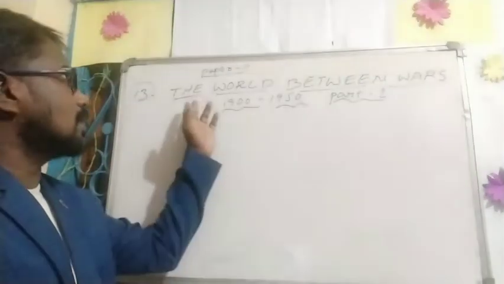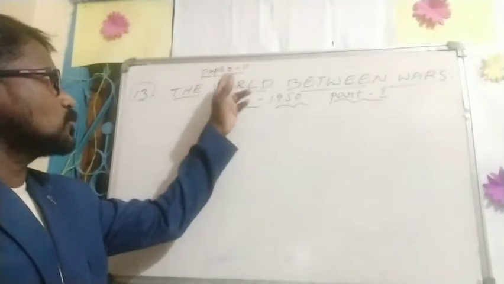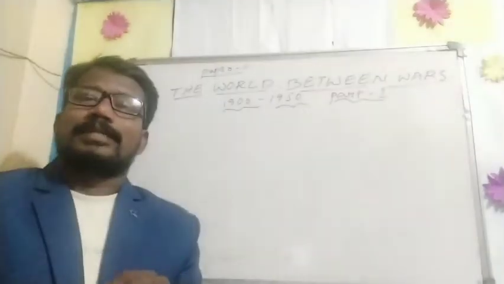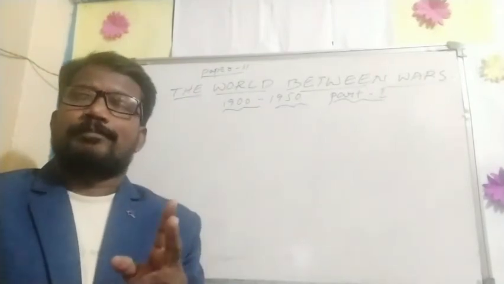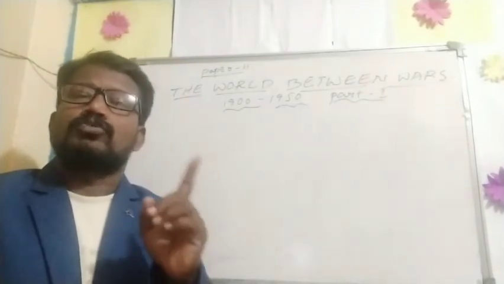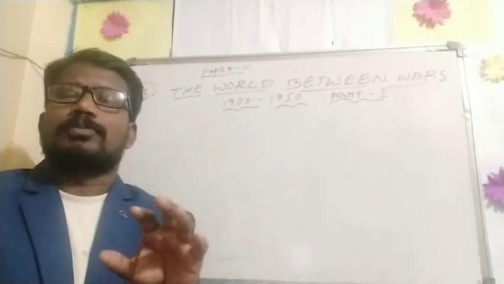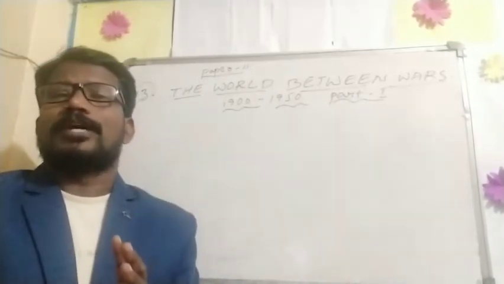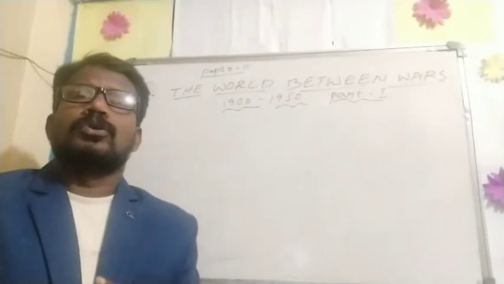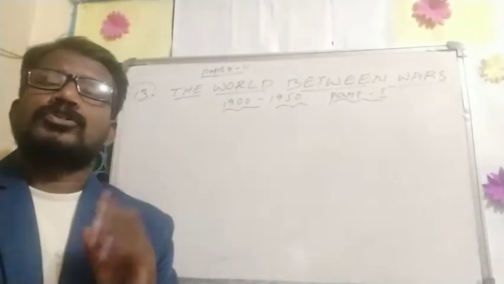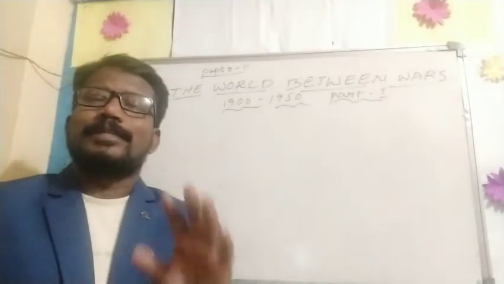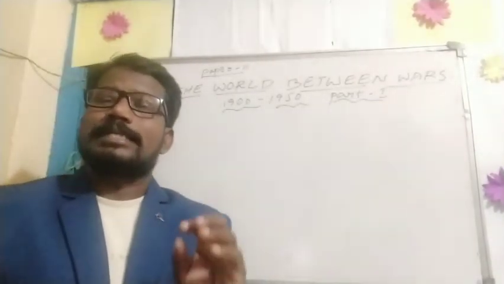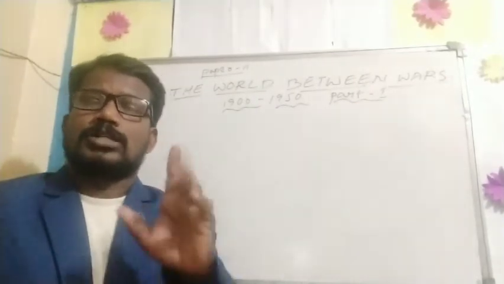So this is the paper 2 first lesson, the 13th lesson, because for 10th standard there are 2 papers. Lessons 1 to 12 belong to paper 1, and lessons 13 to 22 belong to paper 2 only. So now we are going to learn about the 13th lesson. The lesson name is the world between wars 1900 to 1950, part 1.